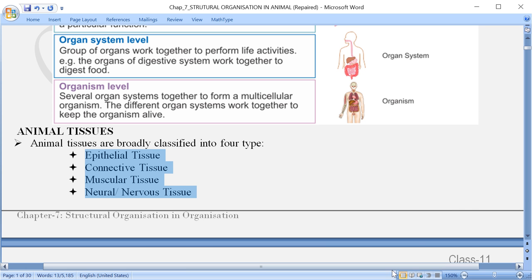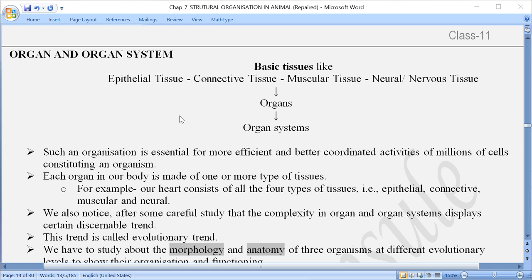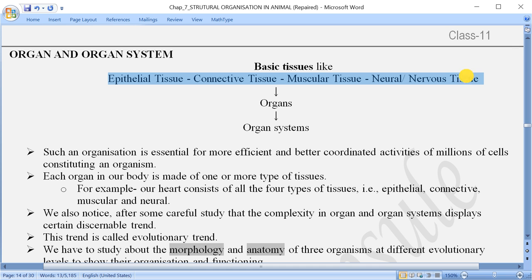Now over here we come to an understanding after learning about the basic tissues, that is, the four main tissues present in the animal body. The chapter name itself is what? Structural organization in animals. Now, as we have already discussed, four different types of tissues. These four different types of tissues organize together to form the organ.